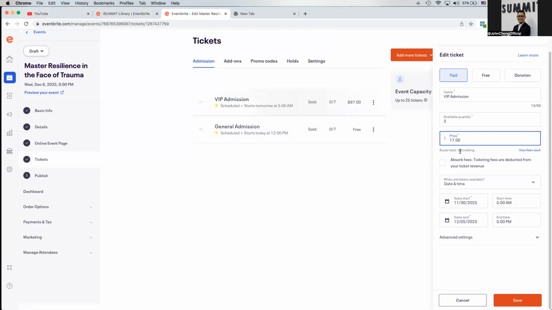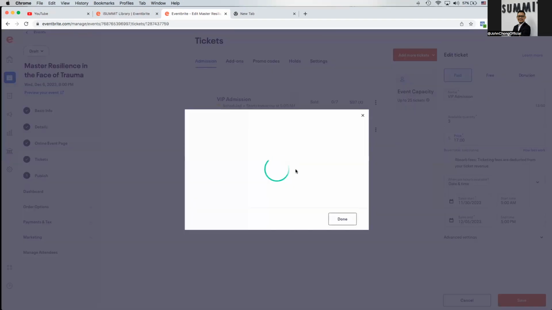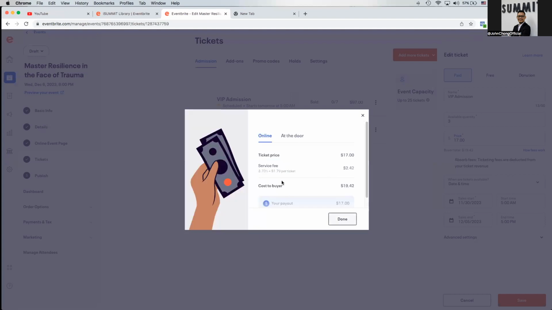So for buyer total calculations, as I mentioned in the past, either you absorb the hidden fees or you get your buyer to pay for the hidden fees. In case you're wondering how the hidden fees work, you can just click over here. This is a brief illustration of how it works. All right.